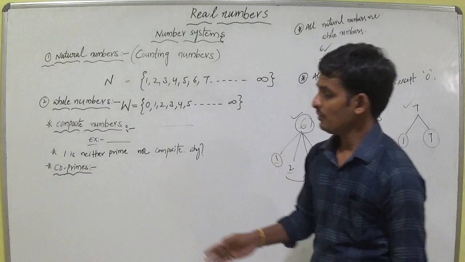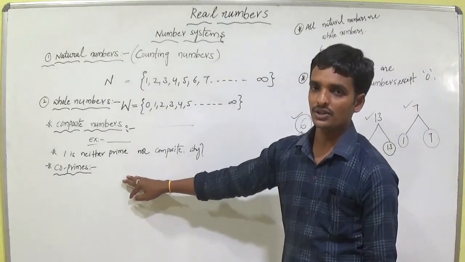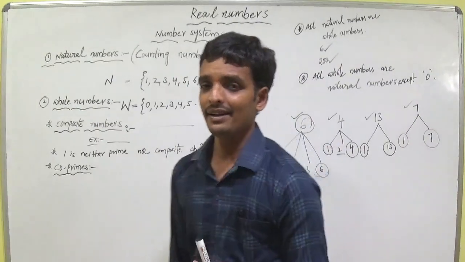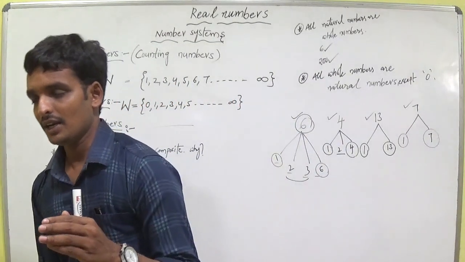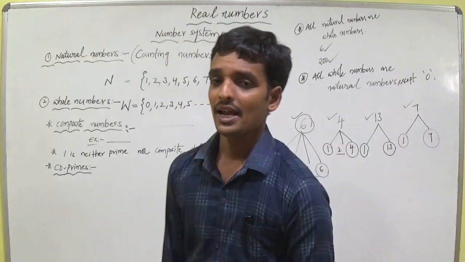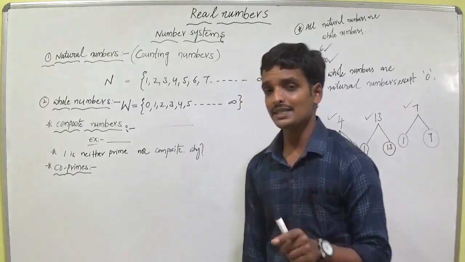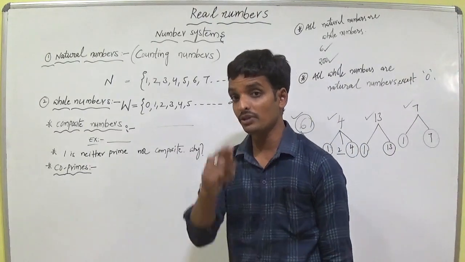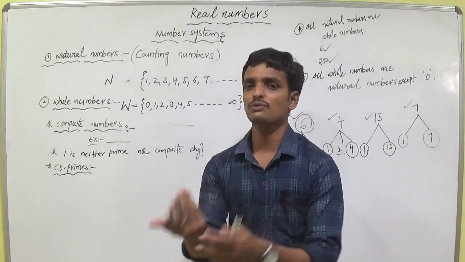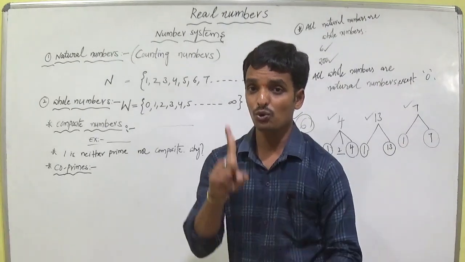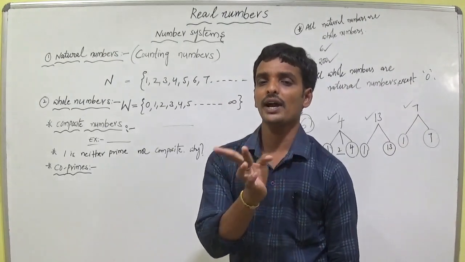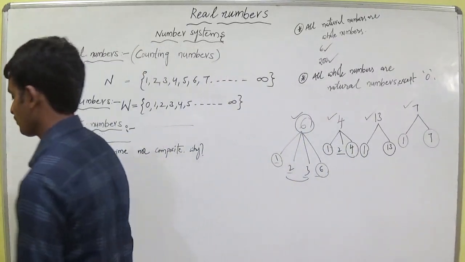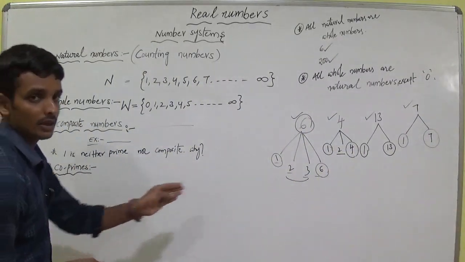Before going to tell the definition, I will tell you the definition. The definition is: 2 numbers having one as their common factor. You have to take 2 numbers and write the factors of the 2 numbers. If only one is the common factor for the 2 numbers, then the 2 numbers are co-primes. I will tell you by example, then I will tell the definition again.